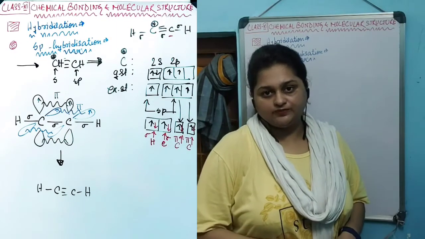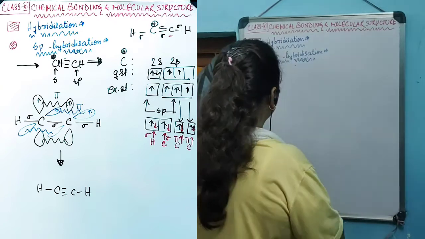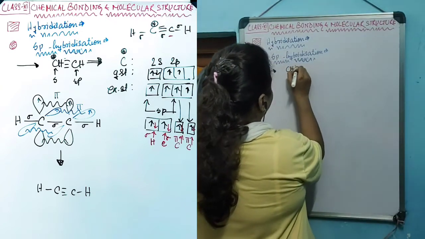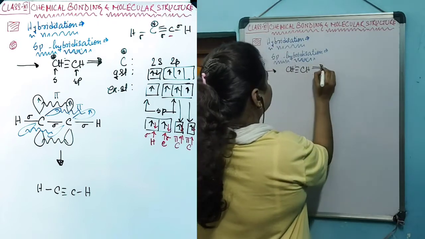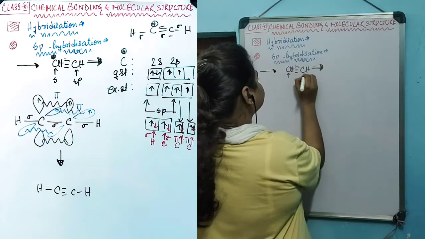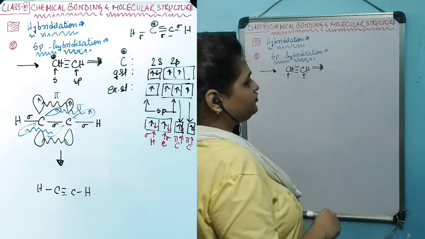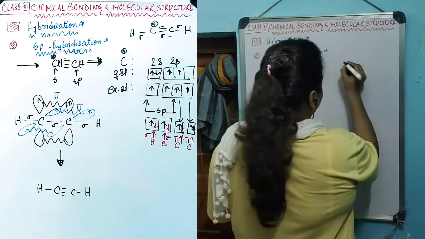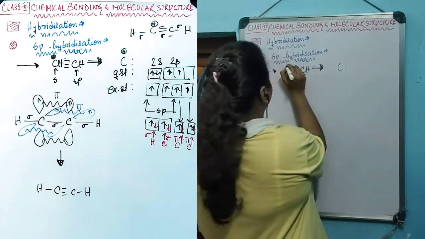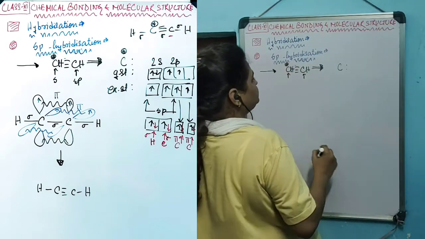Let's study the structure of the acetylene molecule. The chemical formula of acetylene is this one, CH triple bond CH. There are two carbon atoms, both of them similar, so the hybridization of any one will produce the hybridization of the other one. Let's do the hybridization of this carbon with the star.